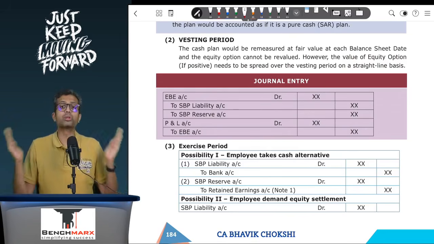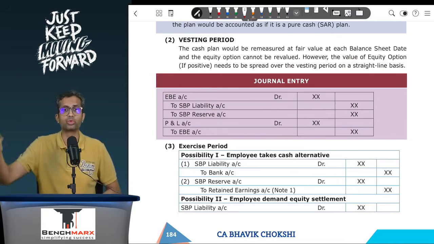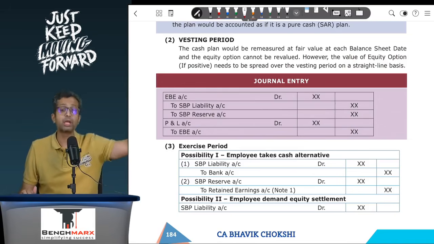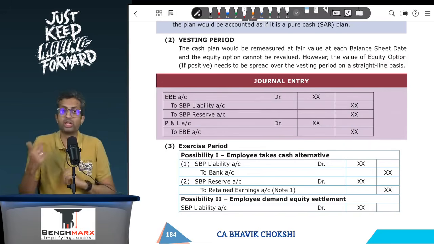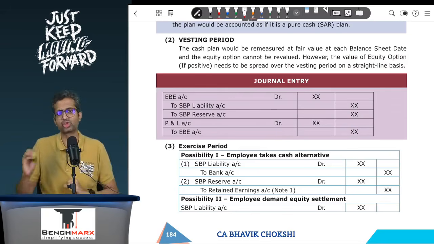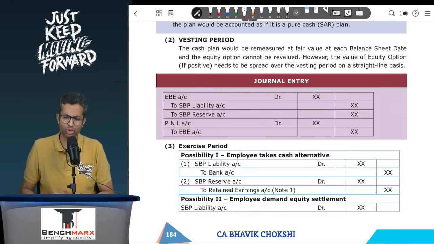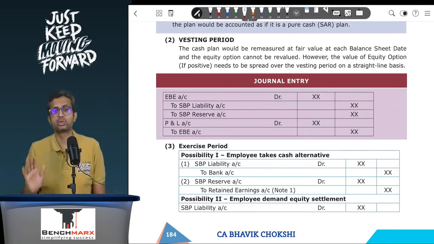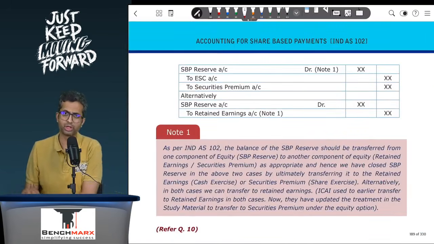So, the Institute now gives you both the alternatives. In my opinion, taking it to securities premium is much more logical. So, your entry would ideally be SBP liability account debit, SBP reserve account debit, to share capital to securities premium. Alternatively, you can pass the entry SBP liability account debit to share capital to securities premium, and then the balance in the SBP reserve you separately transfer to retained earnings. The Institute study material gives you both the possible alternatives.